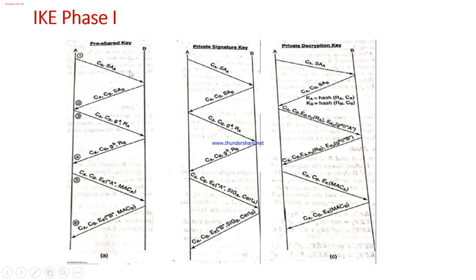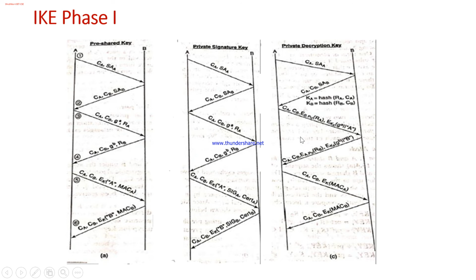The same thing can also happen with the help of signatures. With the private signature key, up to this point it is the same as before, and in the last two messages, as you can observe here, we have the digital signature and also the certificate concept. The certificate of A will be sent, along with the digitally signed value, and the same will be responded by B in turn.